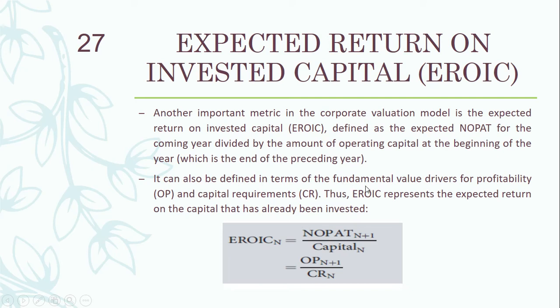And the second way is that it can also be defined in terms of fundamental value drivers for profitability and capital requirement, meaning operating profit and capital requirement, which means operating profit for the next year divided by capital requirement for the current year. So this is how we can calculate this expected return on invested capital. These two formulas can be used. It can be determined using the formula for NOPAT and it can be calculated using operating profitability and capital requirements.